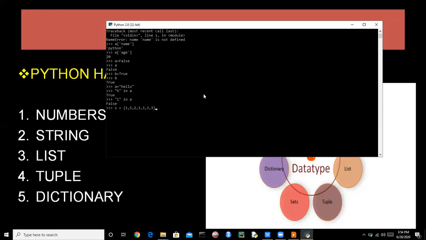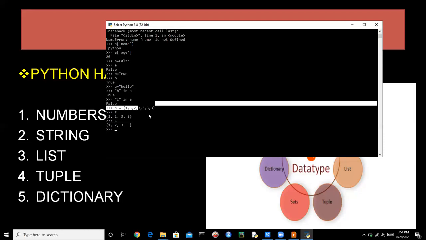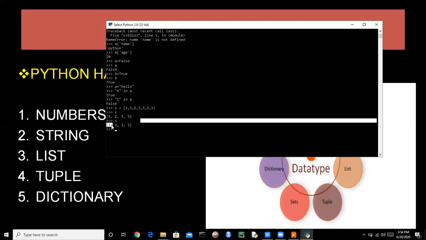So if we print s, it will print 1 5 2 3, and the order can be anything, like 1 2 3 5. It is not returning 3 four times, it is returning it one time, because sets don't have duplicates.